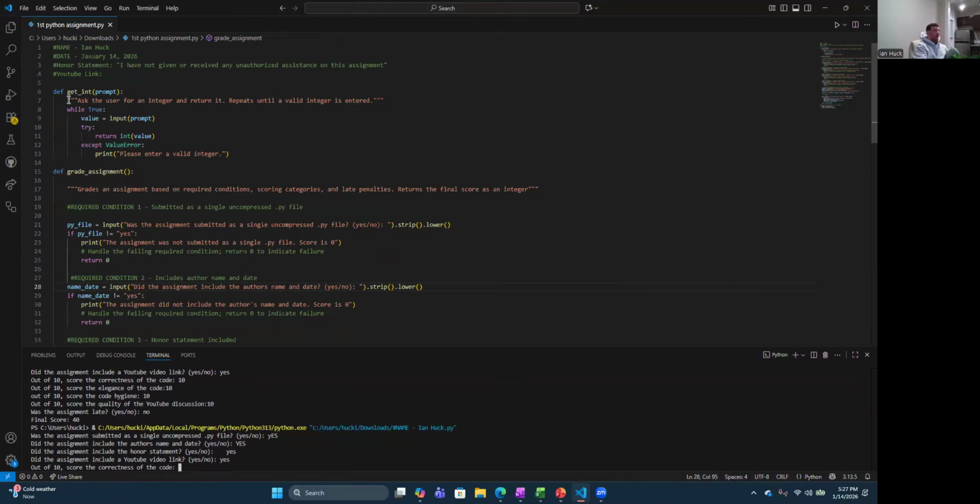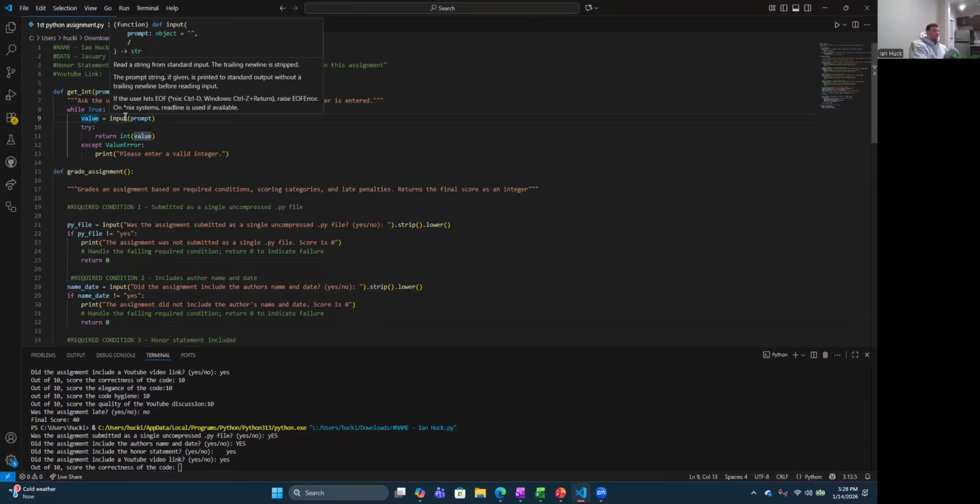Okay, cool. And then the second function right here asks for the grade. So the while True loop means that if I don't put an integer, let's say I put a 3.14 or the word hello, it's gonna keep on returning this prompt right here, because that's what it does when it errors. So the while True makes sure it keeps repeating. I do have the value, and that equals the input plus the prompt. But right here, this would return a string.